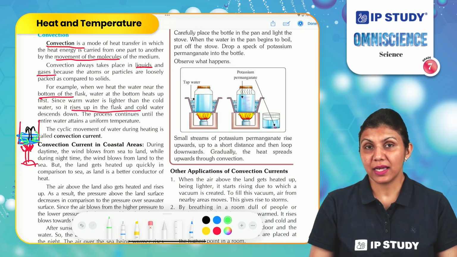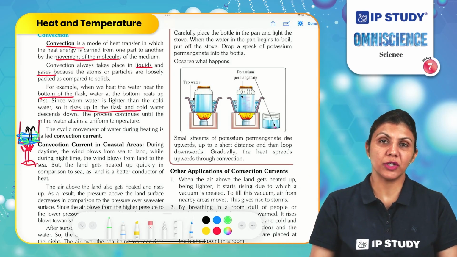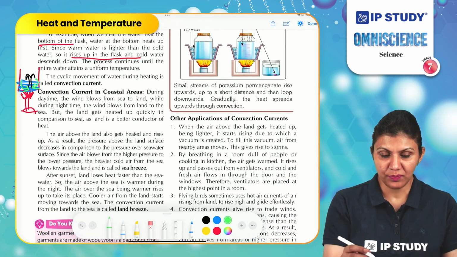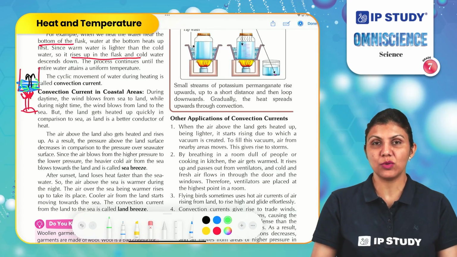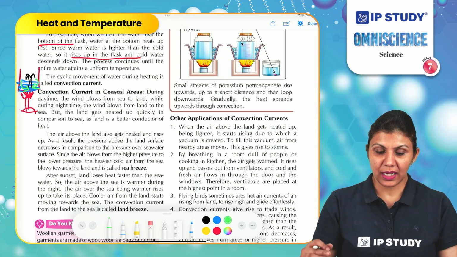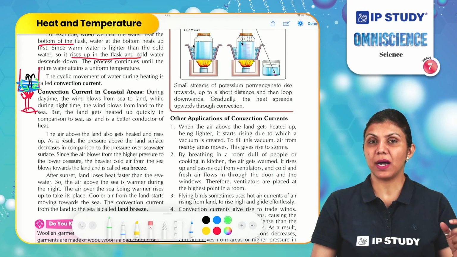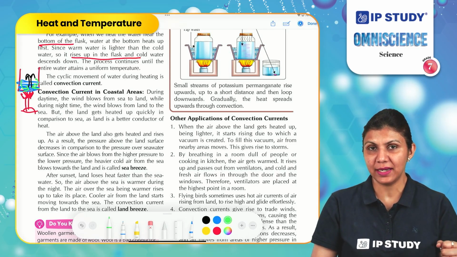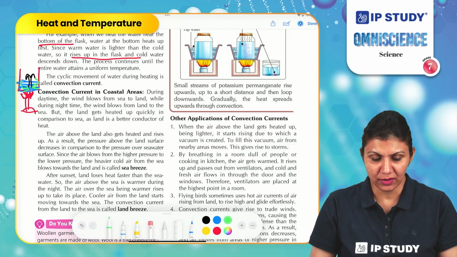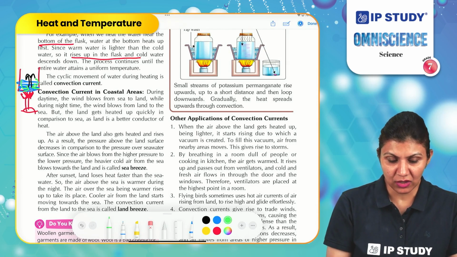This phenomenon is helpful in nature to produce wind currents, and also to produce water currents in the ocean. Convection current in coastal areas is very common. During the daytime, the wind blows from sea to land, while during the night time, the wind blows from land to the sea. But the land heats up quickly in comparison to the sea. Why? Because the particles in the land are in solid state and these are tightly packed to transfer heat to the next layer of the sand. That makes the land a better conductor of heat.